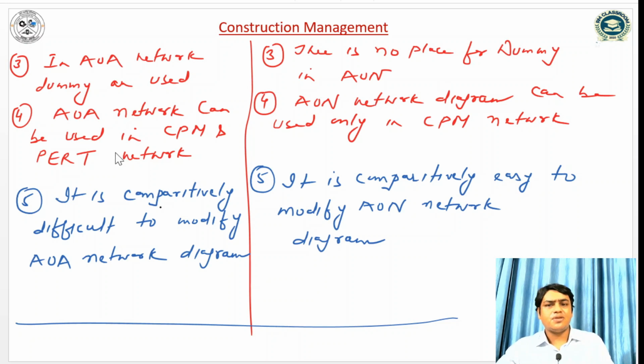AOA networks can be used in CPM and PERT. Activity on arrow network can be used with the critical path method and the PERT method, but the activity on node network diagram can be used only in CPM. So the AON network diagram can be used only for CPM. And it is comparatively difficult to modify an activity on arrow network diagram, but comparatively easy to modify an activity on node network diagram.